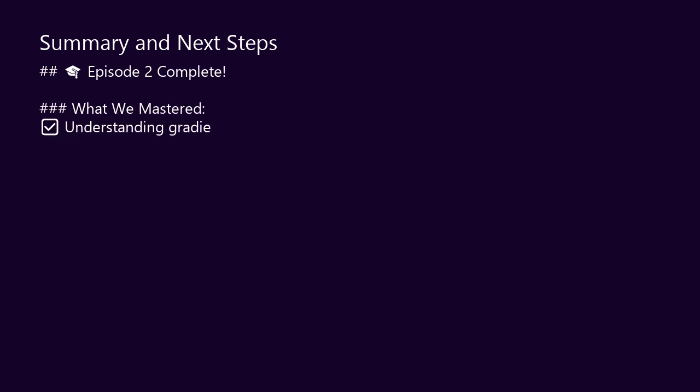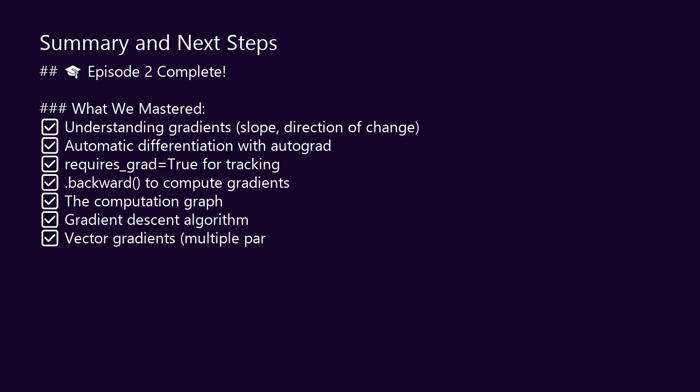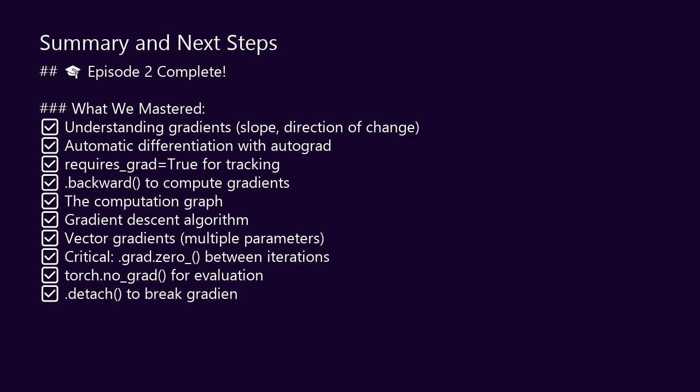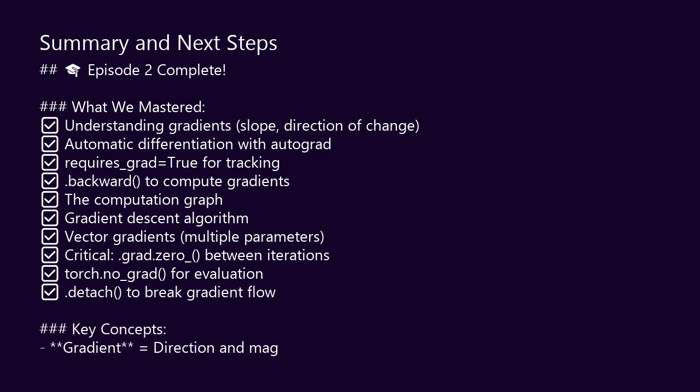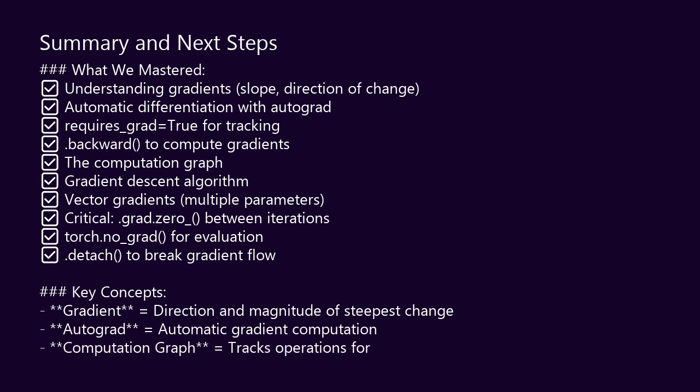Congratulations! You now understand the magic behind AI learning. Let's recap this powerful episode. We learned what gradients are, the slope that tells us which direction to adjust. We saw how PyTorch automatically computes gradients through AutoGrad.